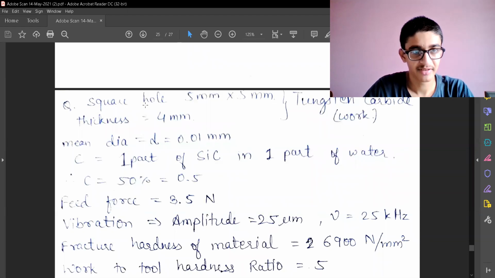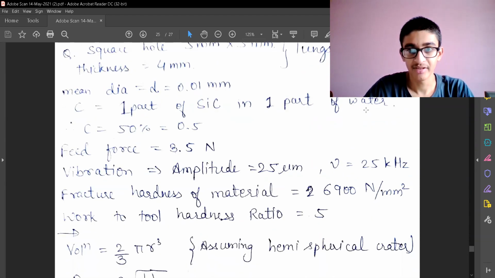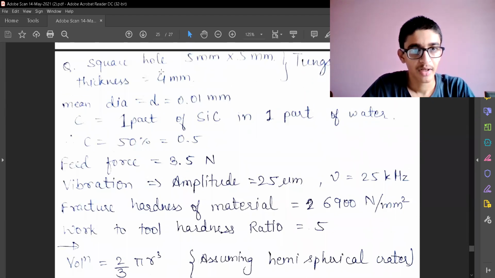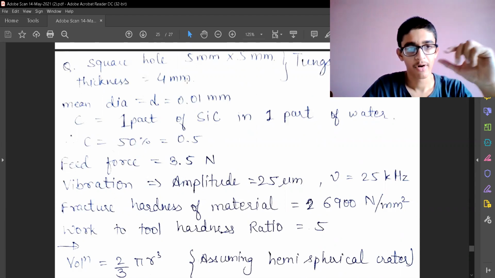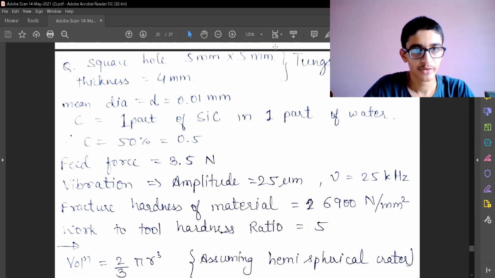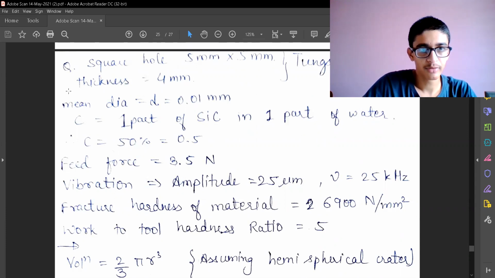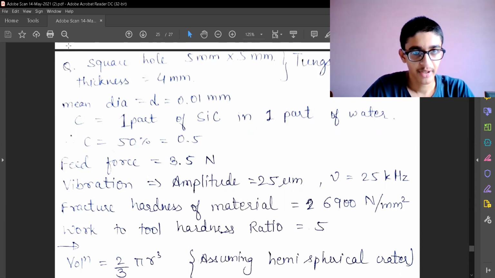So the first numerical question is given. We have a workpiece of tungsten carbide, so it is a very hard material. We want to have a square hole of 5 by 5 mm, and the depth of that hole is 4 mm. So this is how the total material to be removed is given. Then the mean diameter of the abrasive particle is 0.01 mm, that is 10 micrometer.